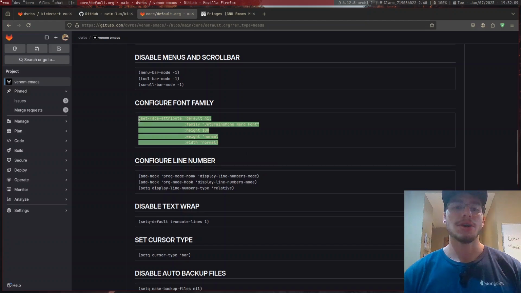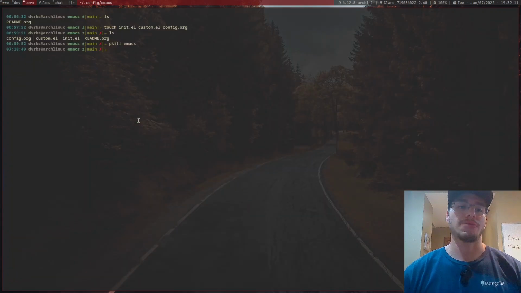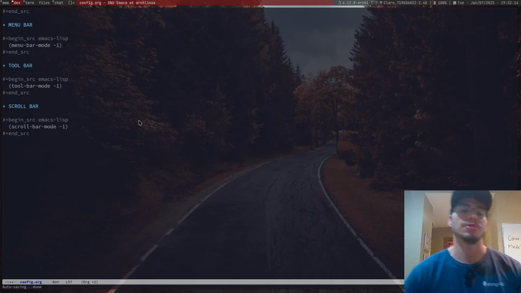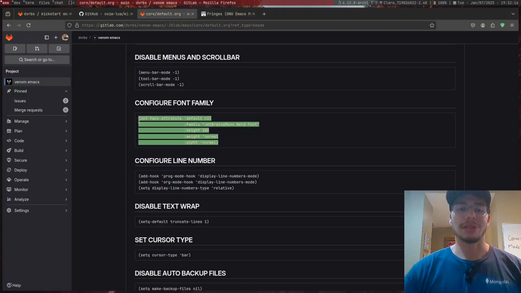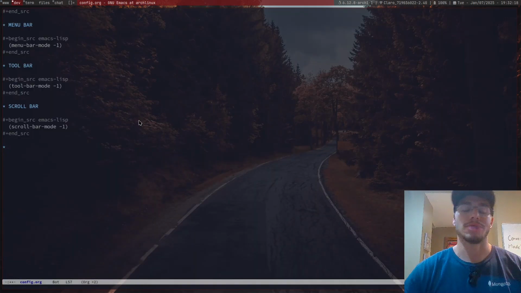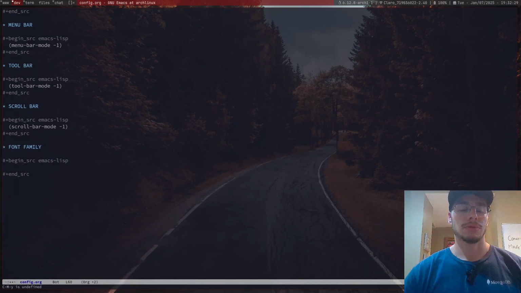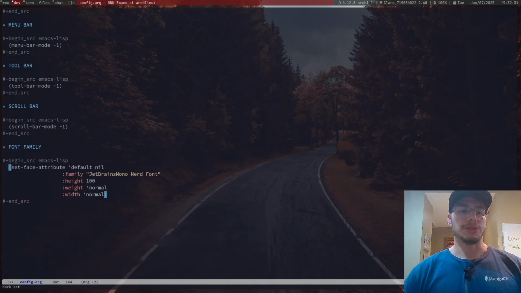Because in here, we're just going to set the face attribute. Setting a face attribute in here is nothing more than just setting the font family that will be used, right? So we do have the font family, and now I'm just going to do this, source emacs-lisp. I'll just yank that there.